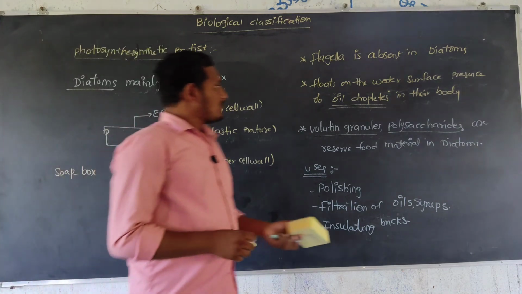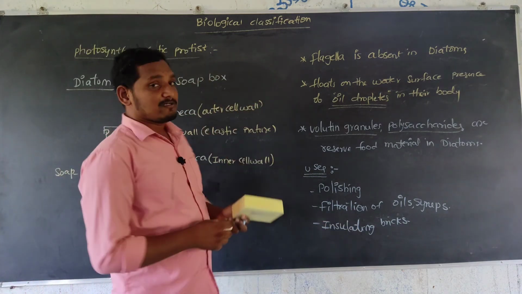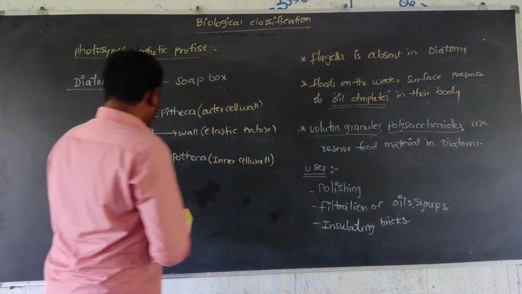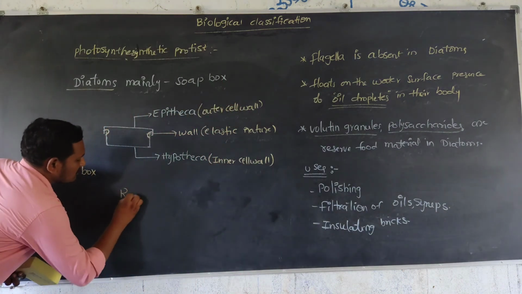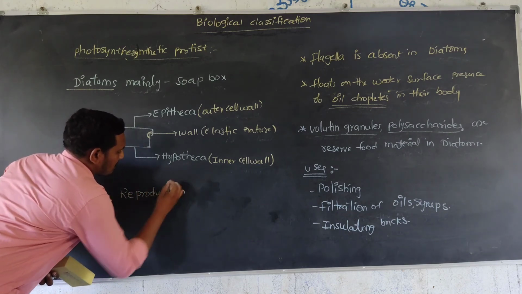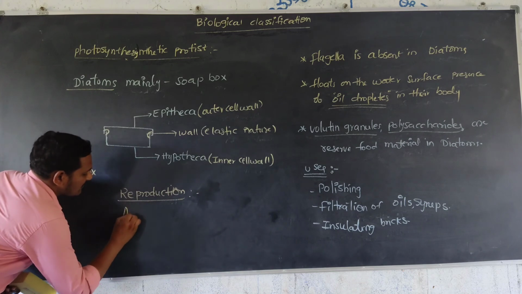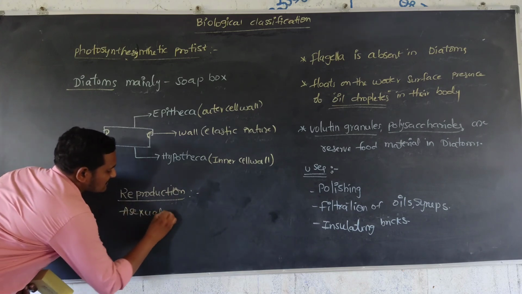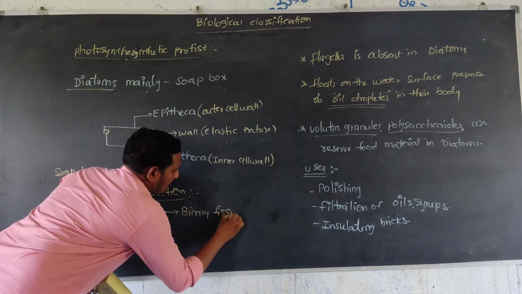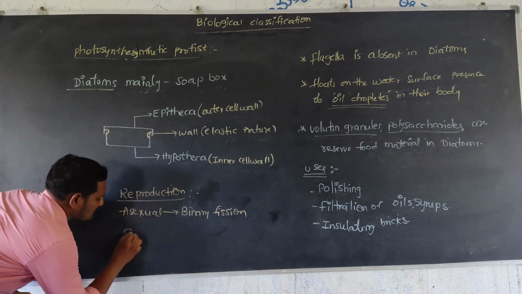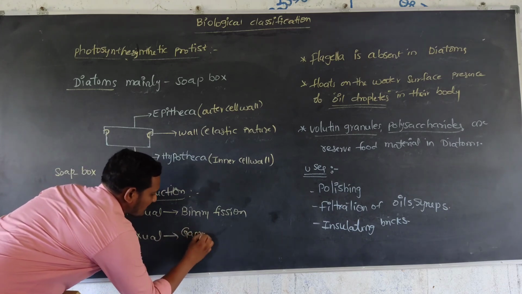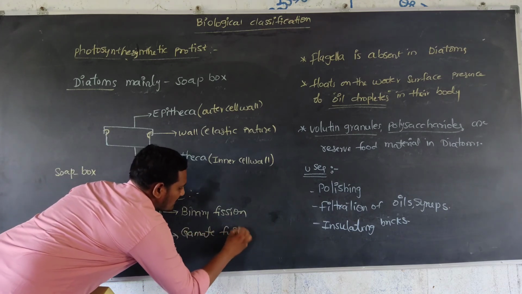So this is about diatoms or chrysophytes. One more thing: reproduction. Reproduction is by the asexual method, mainly binary fission, and by the sexual method, gamete formation and gamete fusion.